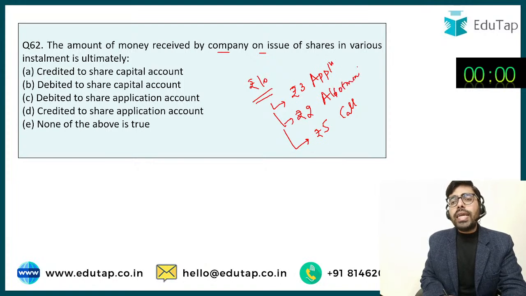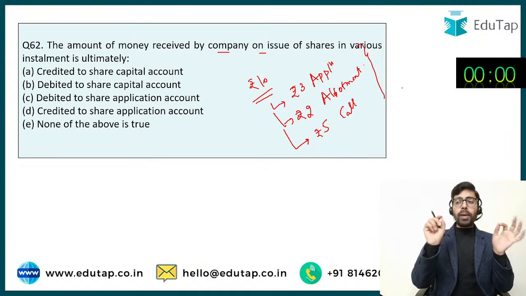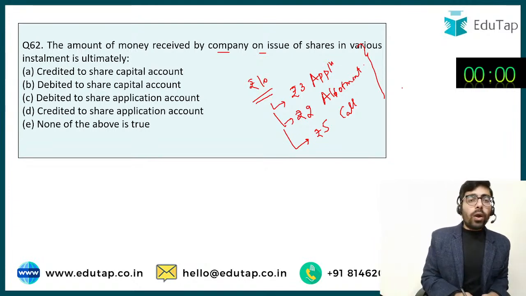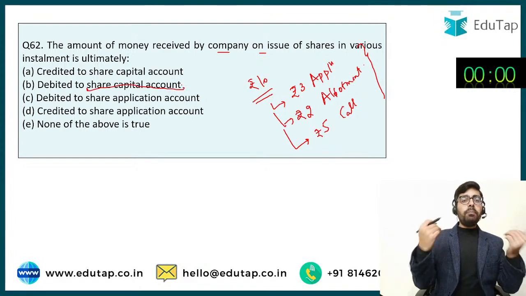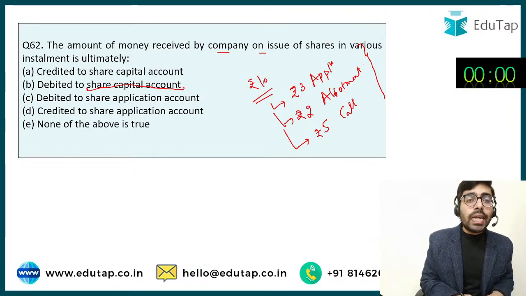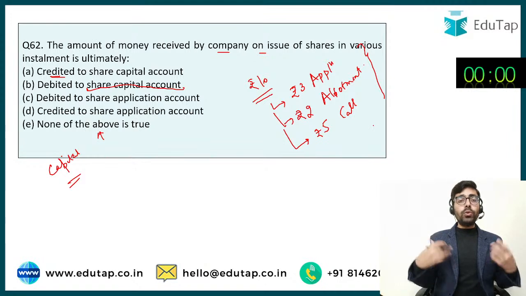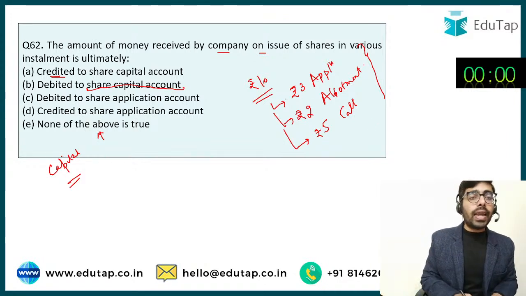Okay, so now all the amounts that are going to be received, what are they going to be? They are going to ultimately form part of the share capital of the company. So this is what we must know. And now I've already explained to you in the first session कि if capital is being increased, then it is to be credited. अगर capital का increase है, it is to be credited. So all these amounts are ultimately going to increase our share capital. So this has to be credited to share capital account. So the answer has to be option number A.